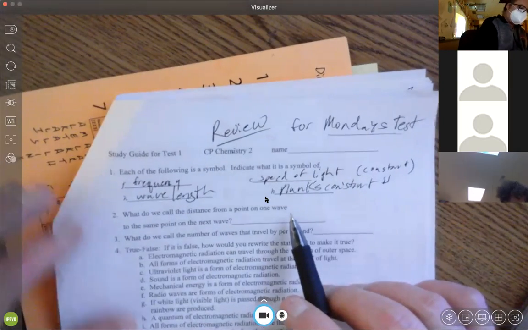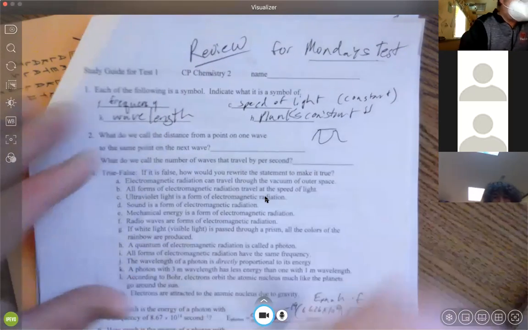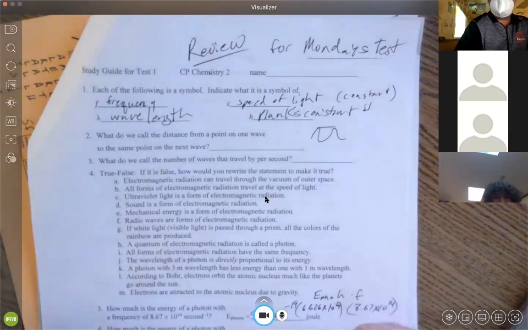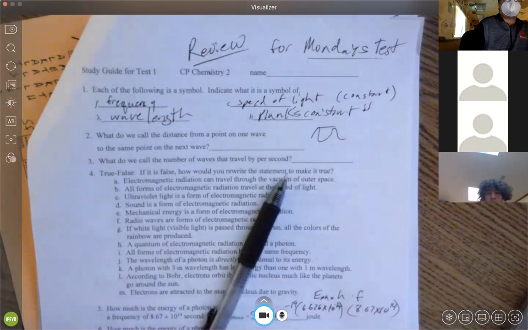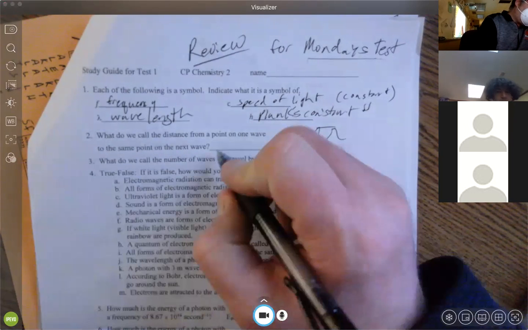Does anybody remember the point of distance between one wave to the next wave? Is it frequency, wavelength, speed of light, Planck's constant, or amplitude? Anybody? The distance of one wave to the next wave. Wavelength. Wavelength is correct. What's the symbol for that? Well, that is the lambda.